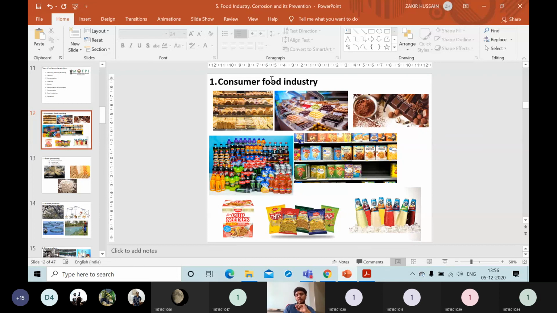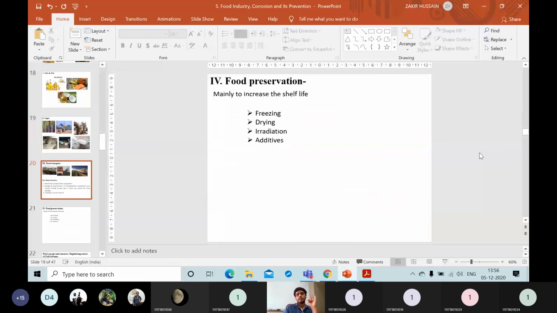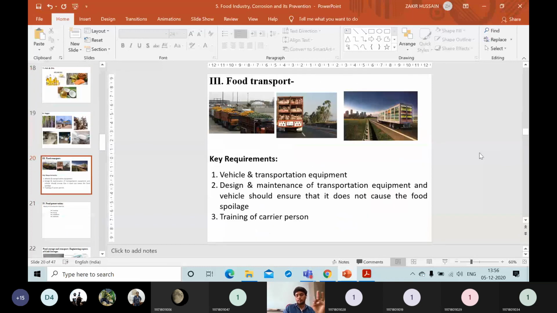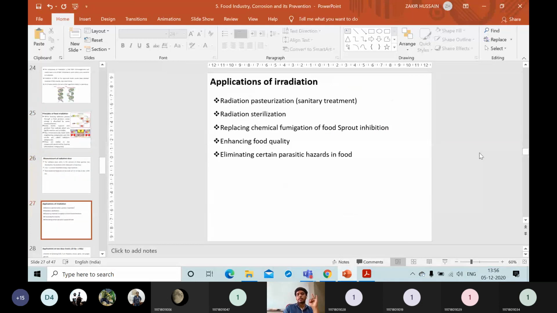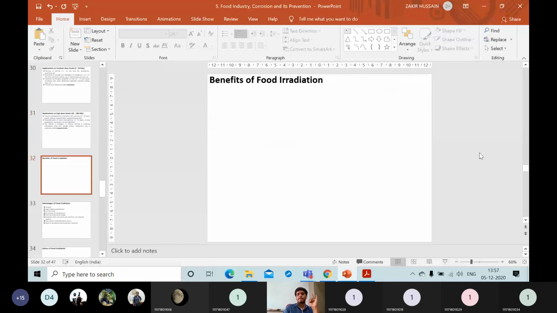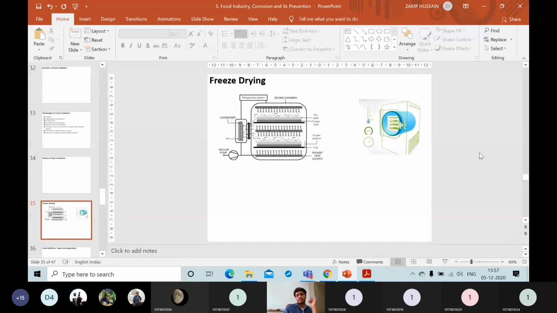That question they are asking very limitedly, but popularly these four questions: storage, engineering aspects of cold storage, irradiation, then the operations like food transport, food preservation, food storage, and food processing. These four operations, to a limited extent, you have to discuss. That's the one question. Then freeze drying. These are the popularly asked questions from your old question papers.